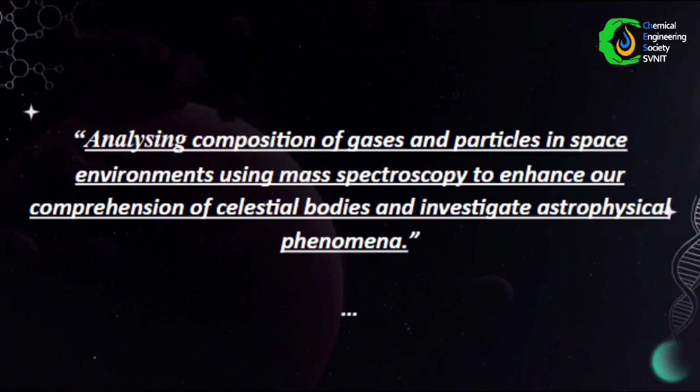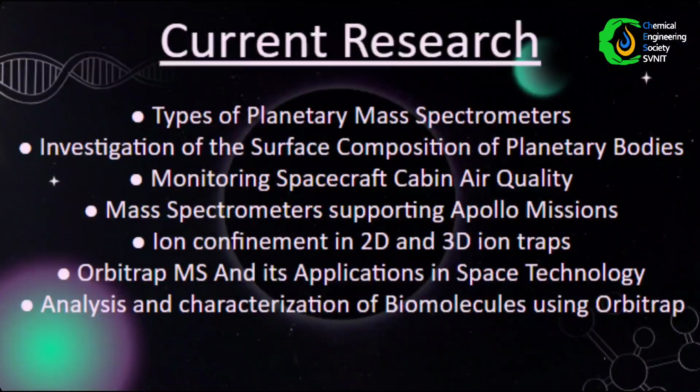Our project aim is to analyze the composition of gases and particles in space environments using mass spectrometry to enhance our comprehension of celestial bodies and investigate astrophysical phenomena. Our research till now is based upon the types of planetary mass spectrometer, investigation of surface composition of planetary bodies, monitoring spacecraft cabin air quality, mass spectrometer used in the Apollo mission, and ion confinement in 2D and 3D ion traps.